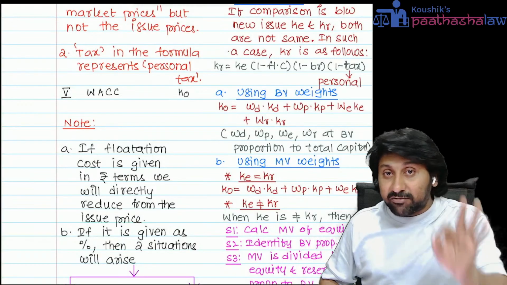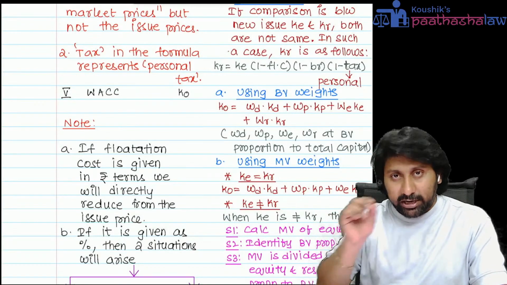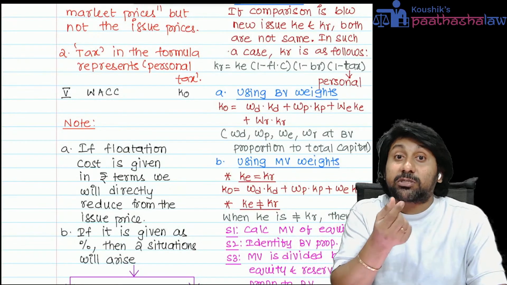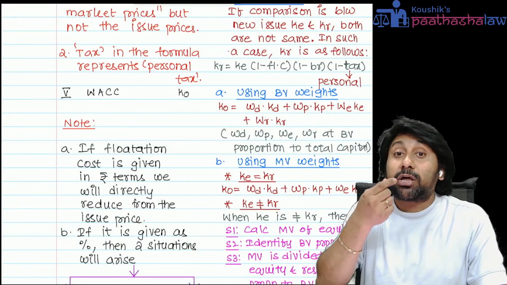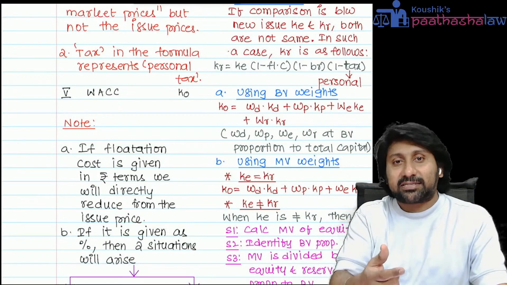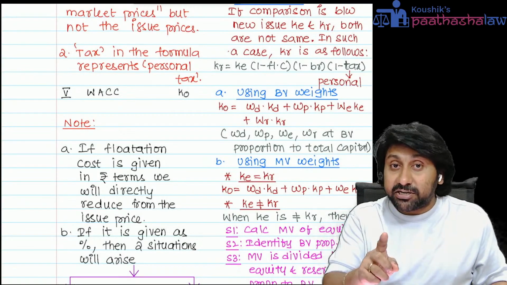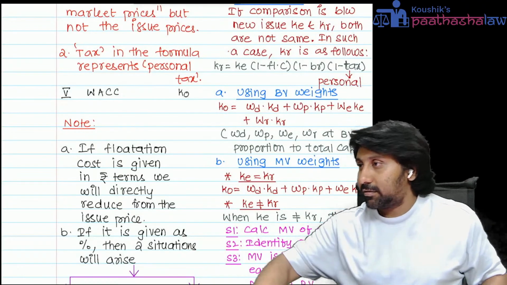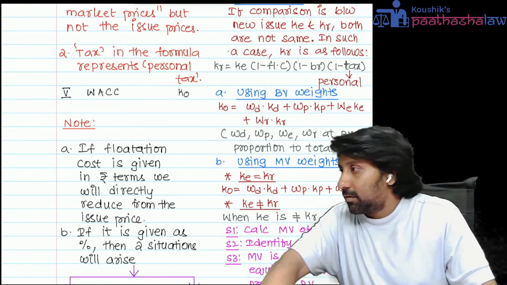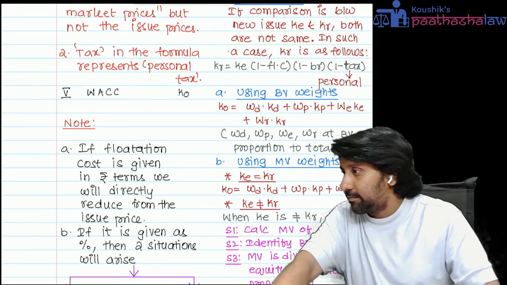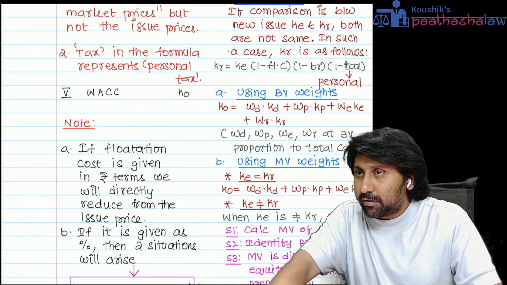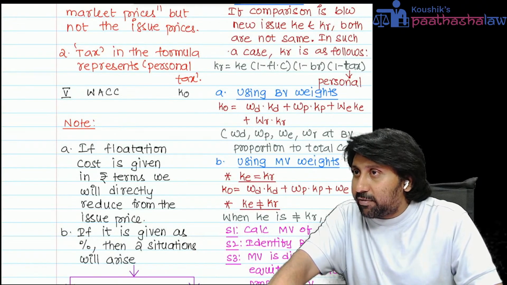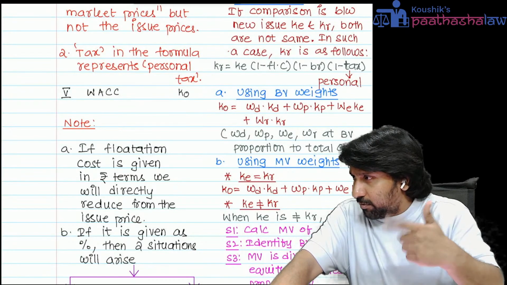So what is the formula for KR? KR equals KE into (1 minus flotation cost percentage) into (1 minus brokerage percentage) into (1 minus tax rate). Which tax is this? Personal tax. Everyone clear? Clear up to here, everyone? Can I move to the next formula?